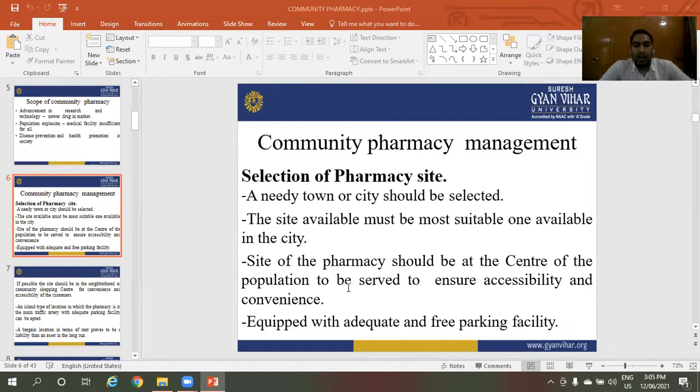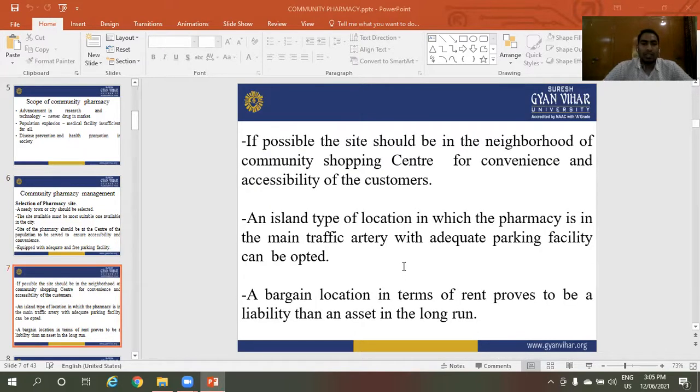The site should be equipped with adequate and free parking facilities. If possible, the site should be in the neighborhood of community shopping centers for convenience and accessibility of the customers. An island type of location, in which the pharmacy is on the main traffic artery and adequate parking facilities can be obtained, is good. A location that is costly in terms of rent proves to be a liability, but can become an asset in the long run.